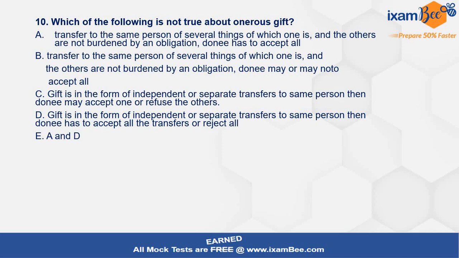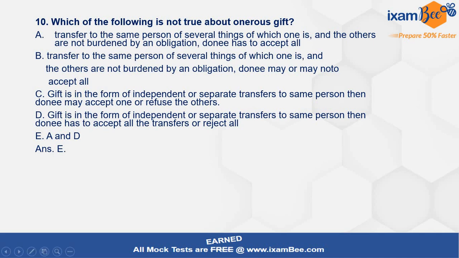A and D, that is, transfer to the same person of several things of which one is and the others are not burdened by an obligation, then in that case the donee has to accept them all. And D option, gift is in the form of independent or separate transfers to the same person, then in that case the donee has to accept all the transfers or he has to reject all of them. So which of the following is not true about onerous gift, this is what has been asked. Don't forget that they are asking you what is not true about an onerous gift. So if we look at it, the answer E will be the correct one. That is, two statements are wrong here, A option and D option.